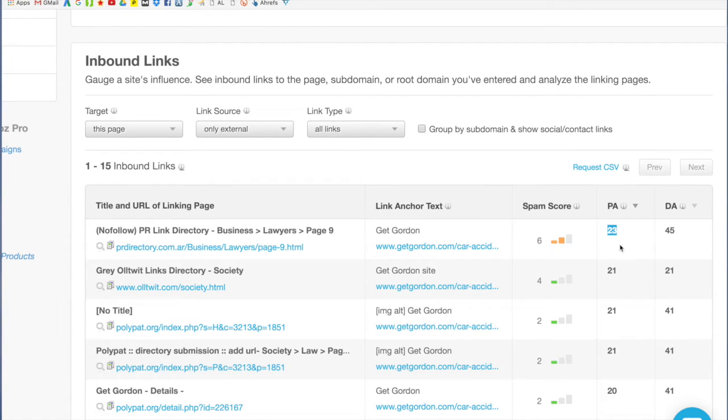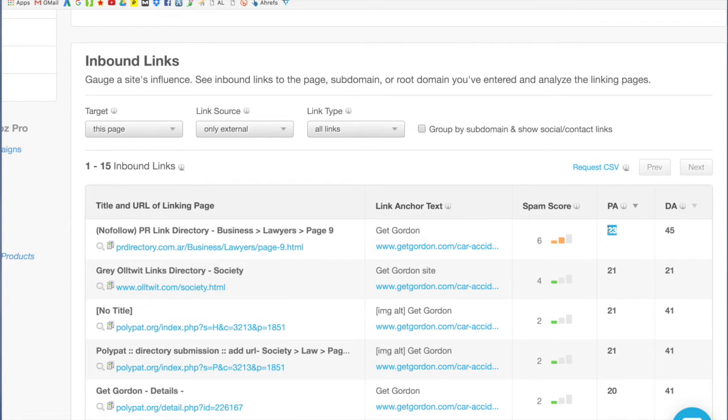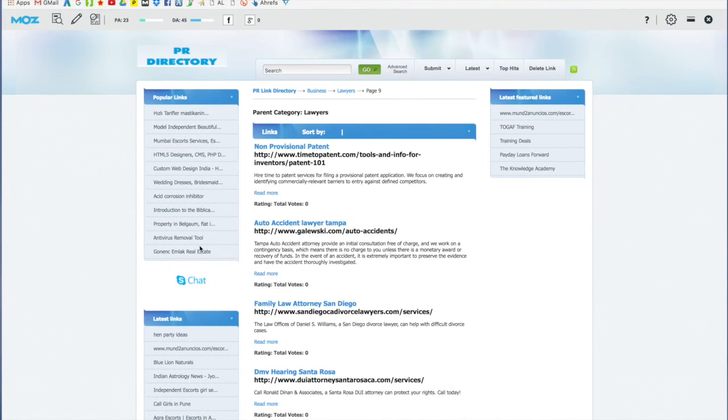So let me explain this quickly. Like I said, the website is only as strong as its links, and the link is only as valuable as the page it's coming from. And this is the nutritional value of this link, because it's the nutritional value of that page. It's a 23. That's actually a pretty good link if it wasn't spammy. And let's look at it and see why it's spammy.